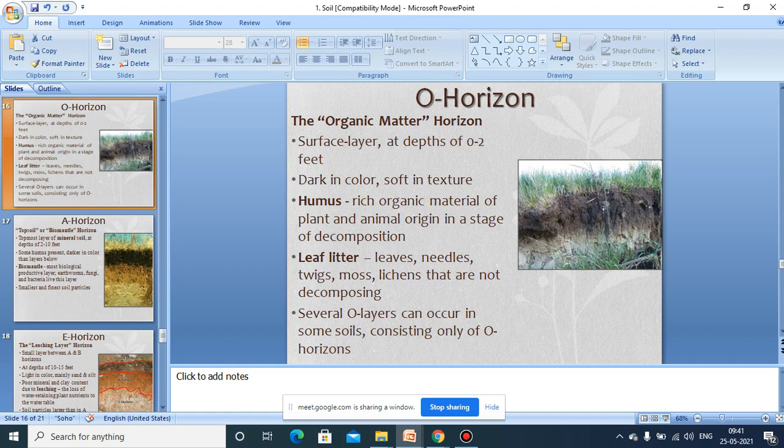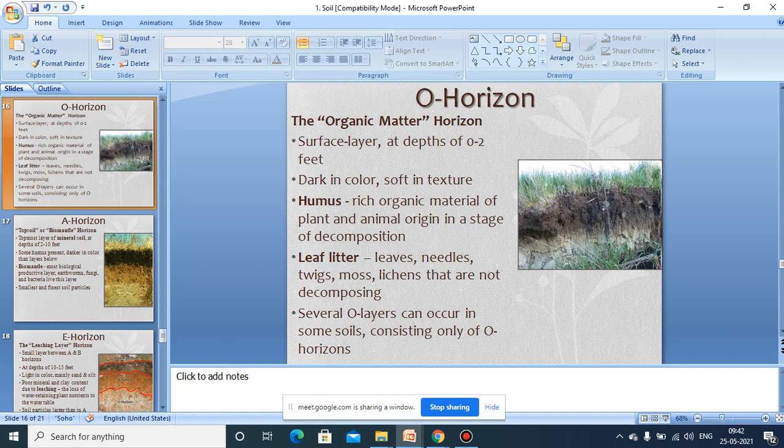So what are organic materials? Organic materials means the litter that has been falling: the leaf fall, the twigs, the dead plant bodies and animal bodies deposited on the surface of the soil. The leaf litter that accumulates is decomposed, and thereby this soil becomes more fertile and darker in color.